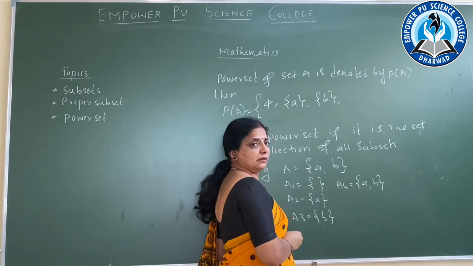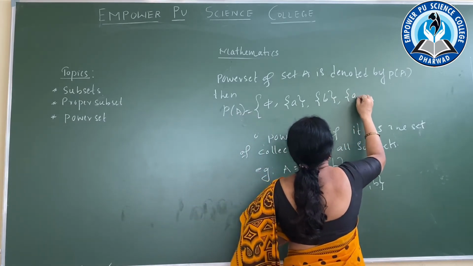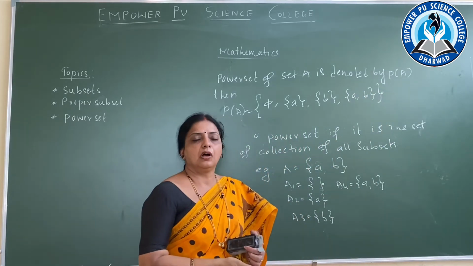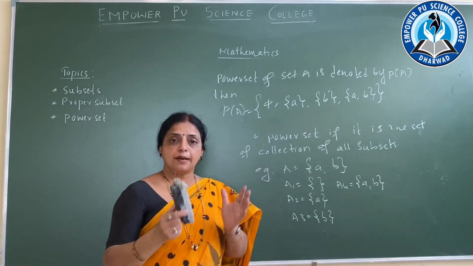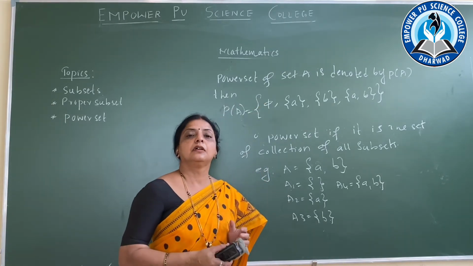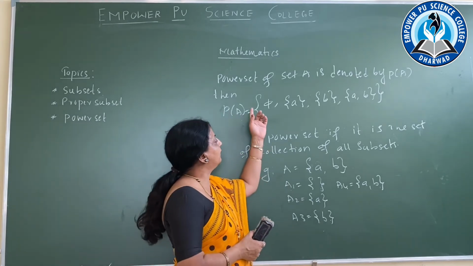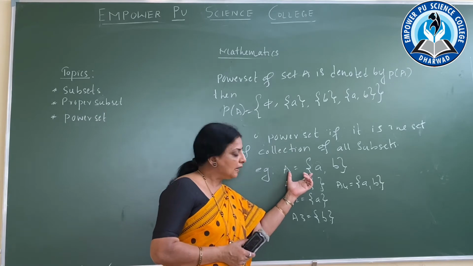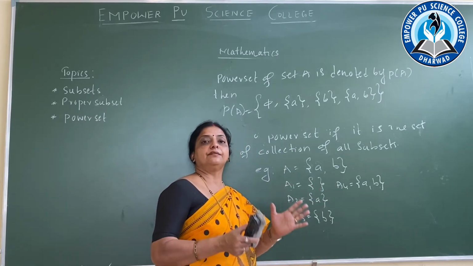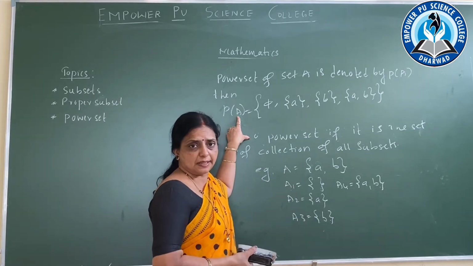Then what comes? Then the set itself, AB. Therefore, what is a power set? Power set is the collection of all the subsets of a given set. So in the given set A, all its subsets will come. These subsets have to be written in one set. What do we call that set? We call it a power set.